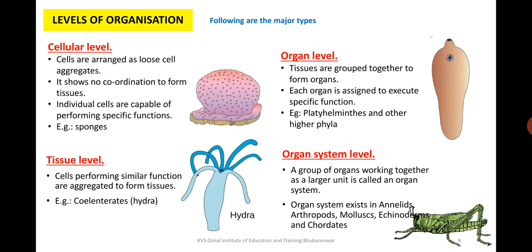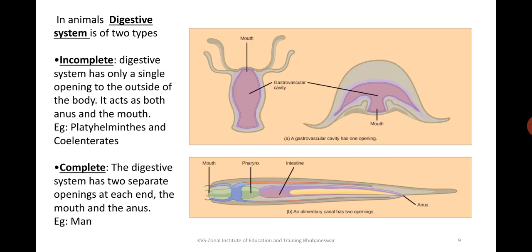So this was the first level of organization, the first criterion that is required to understand what group the species or organism belongs to. According to this, all organisms with cellular level of organization will be grouped into one, all organisms with organ level of organization will be grouped into another. Like this, the criteria is decided to group organisms into different parts.